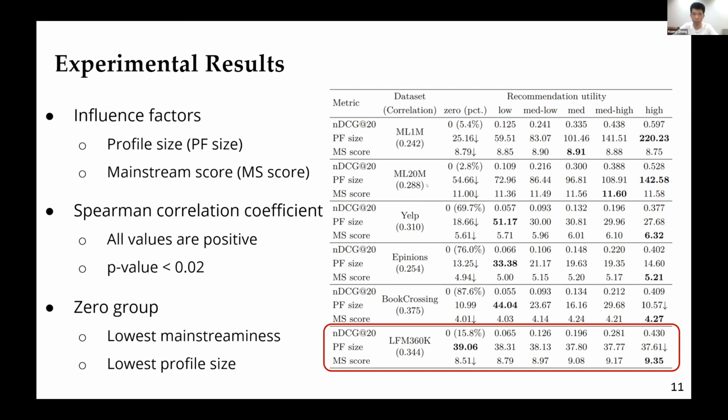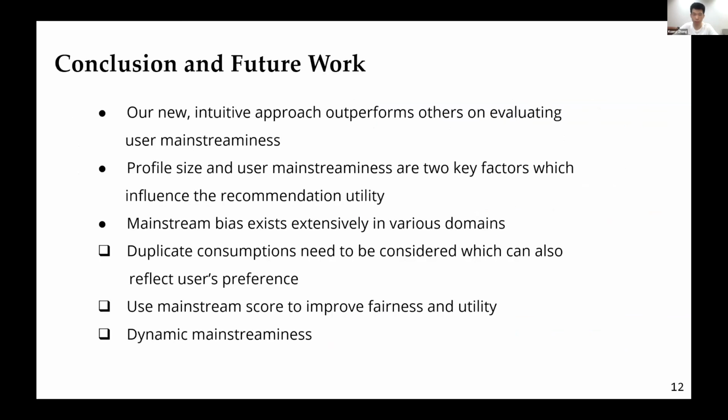Okay, now we enter the last part. In this paper, our new intuitive approach outperforms others on evaluating user mainstreamness. And we find that the profile size and user mainstreamness are two key factors which influence the recommendation utility. Next, we find that mainstream bias exists extensively in various domains.